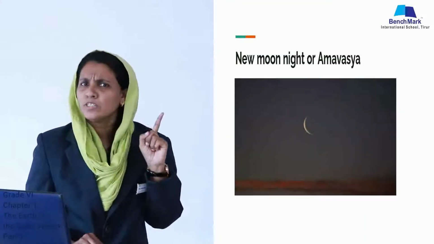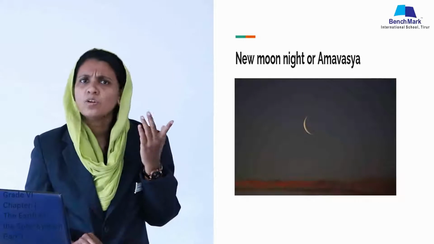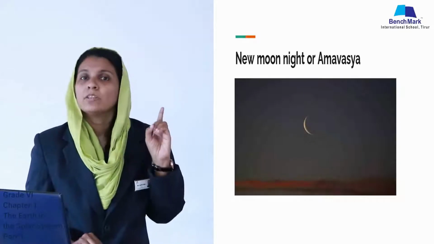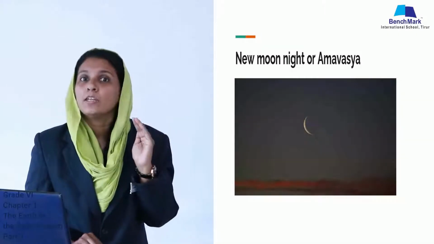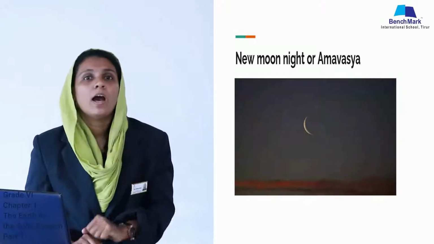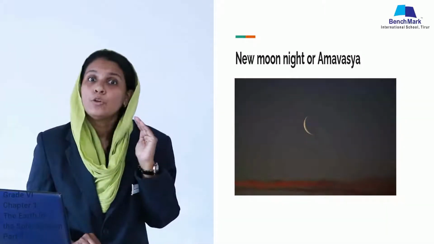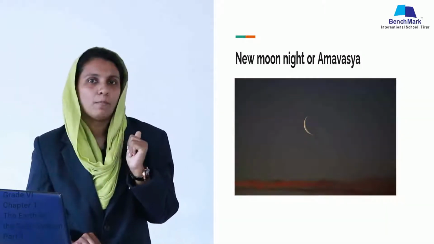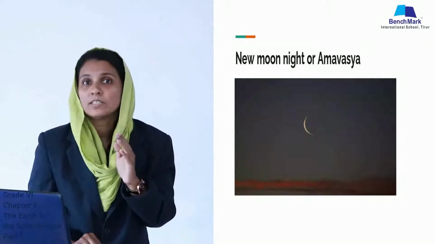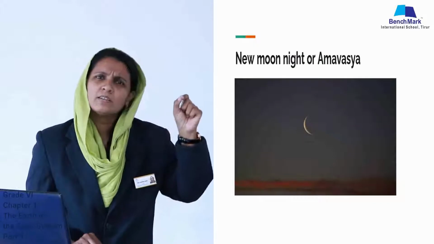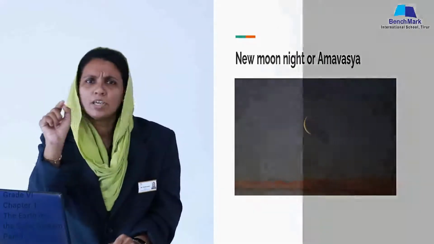Now look at the picture. Some days the moon is in this shape, right? Or some days we can't see the moon at all. That night is known as the new moon night or Amavasya. On Amavasya, we can't see the moon at all, or we can see the moon in a curved shape only.